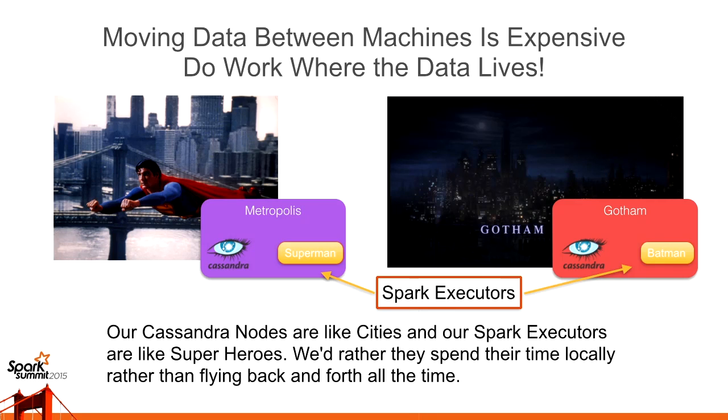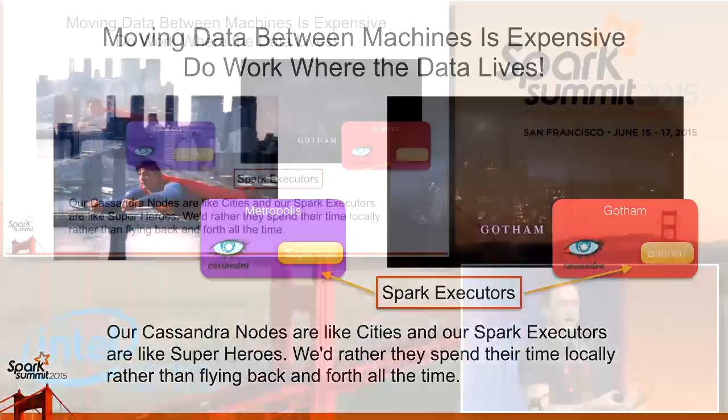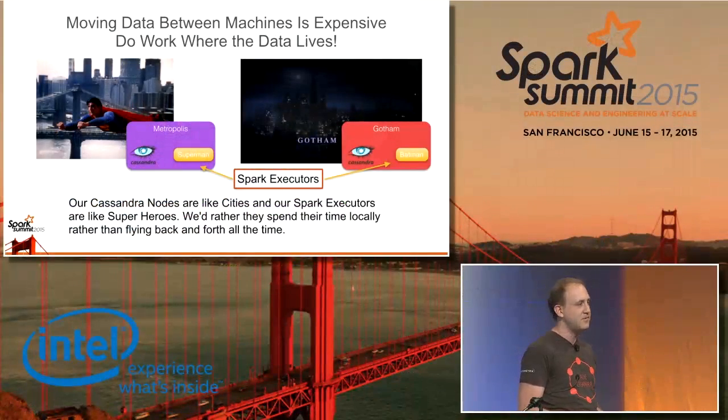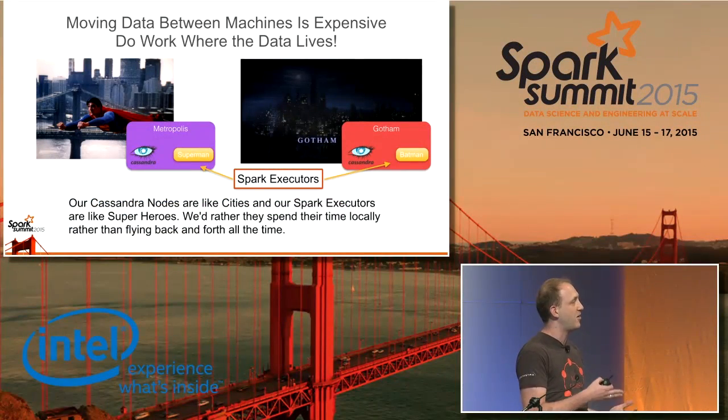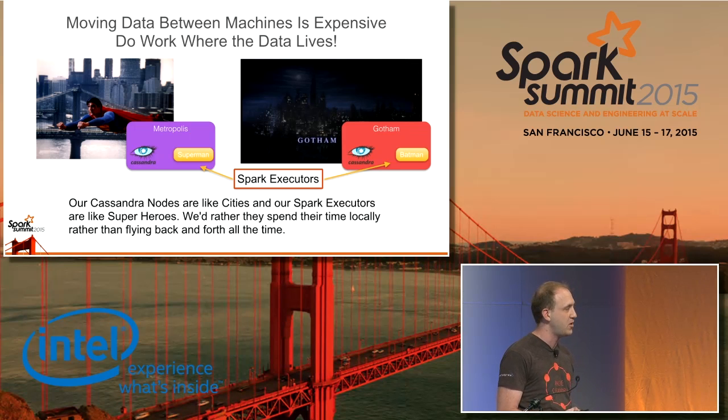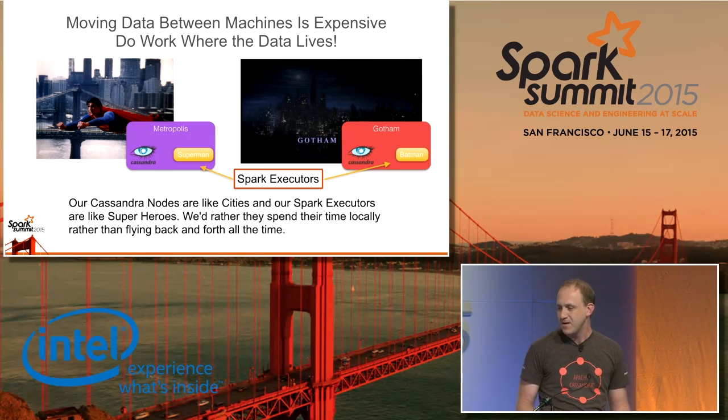So it ends up looking a little like this, where our Spark executors are our superheroes, and our nodes are our cities. So this ends up saving us a lot of time, because when we're talking to a database like Cassandra, talking to the local machine is going to cut down a lot of network traffic on that initial load that's so important to get our data into Spark for processing.